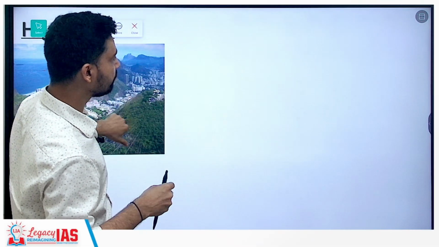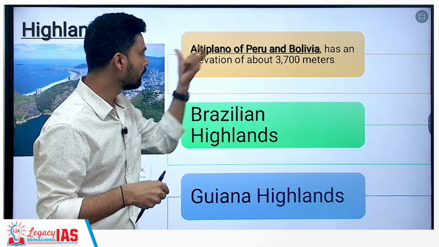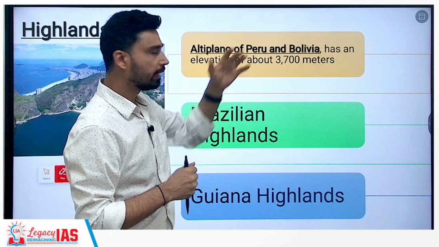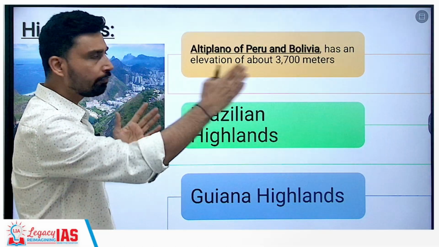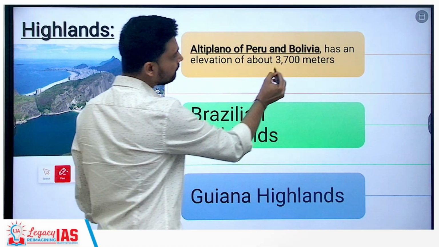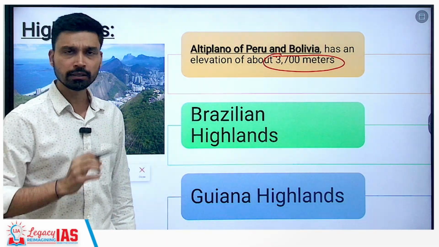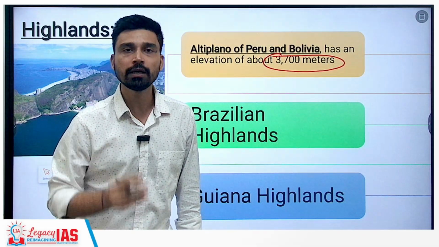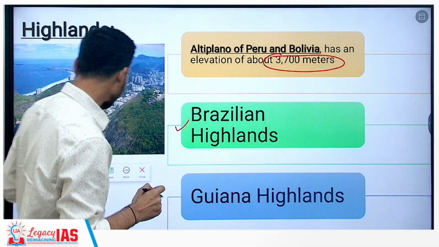Then further, as we go to the highland region, highlands we can classify into several types. First is the Altiplano of Peru and Bolivia. Peru is along the western coast, and Bolivia is further to the east. And here the average elevation of this plateau is about 3,700 meters, and this is where, as I told you, lies the highest capital city of the world, that is La Paz, capital of Bolivia. Then further you have Brazilian highlands and Guiana highland.